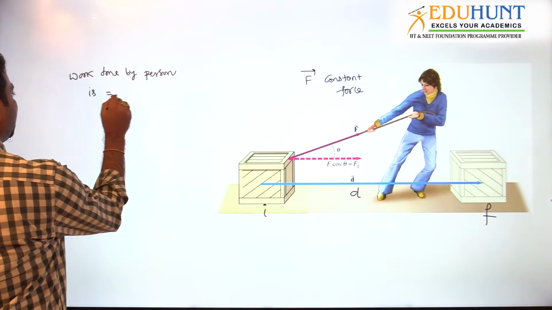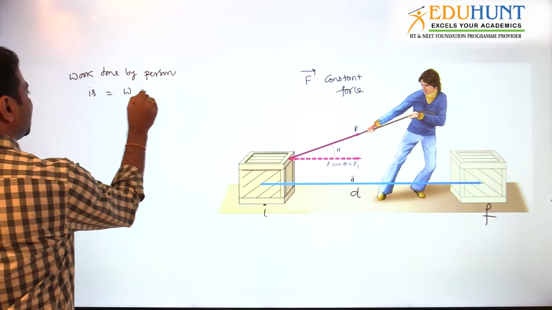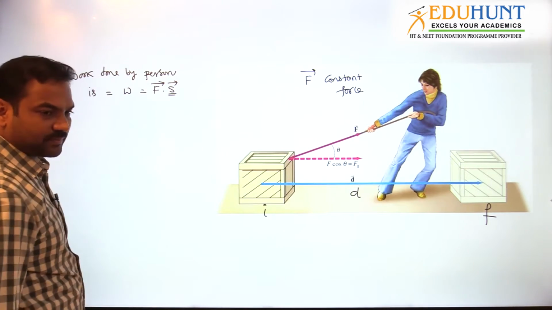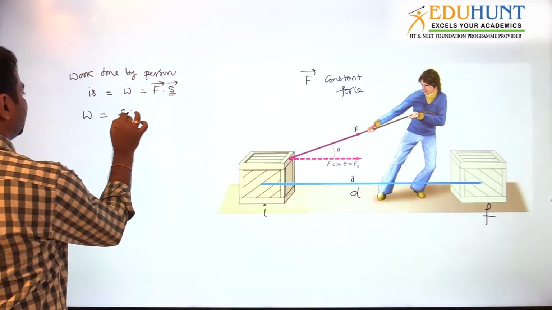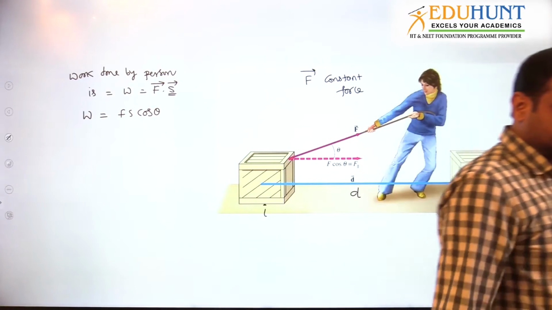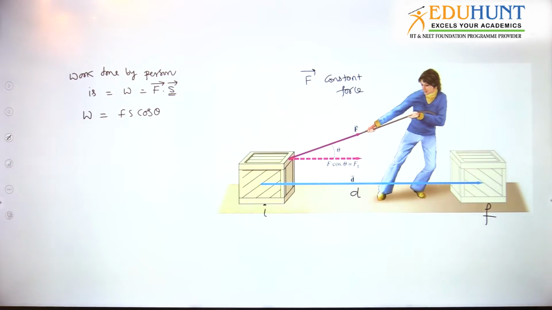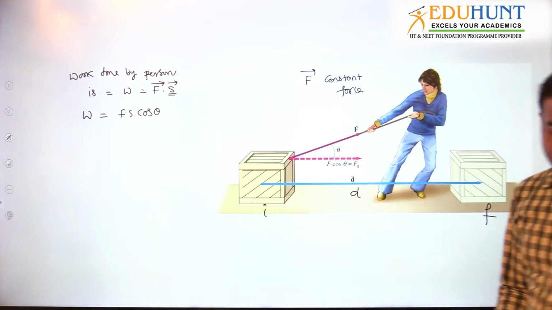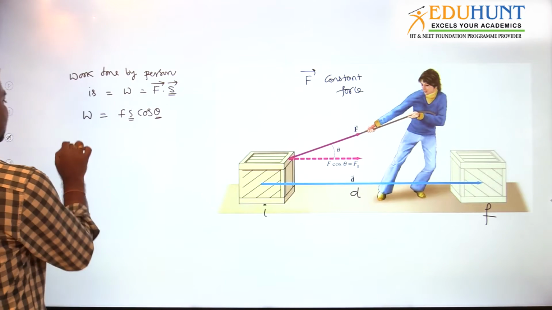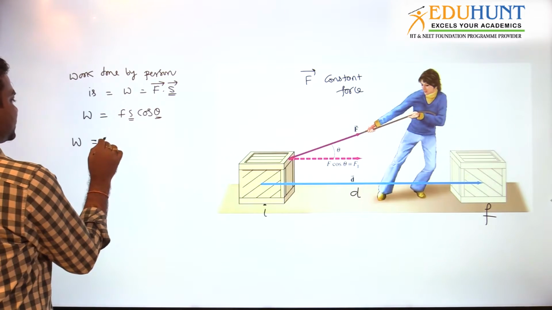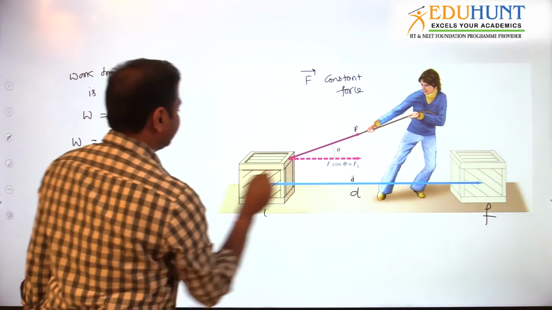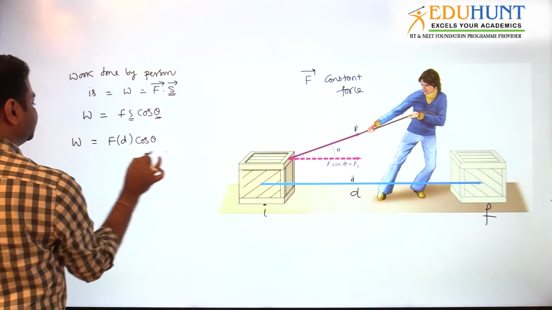Simple. So we will apply the formula. Work done by the person is equal to F bar dot S bar directly, where S bar is the total displacement, or else we can write work done as Fs cos theta. Why am I writing work done as Fs cos theta? Because force is constant. As the force is constant, I can write work done is Fs cos theta, where S is the total displacement and theta is the angle between the force and displacement. So F into d, because F is the force and d is the total displacement, and cos of the angle between them, theta.